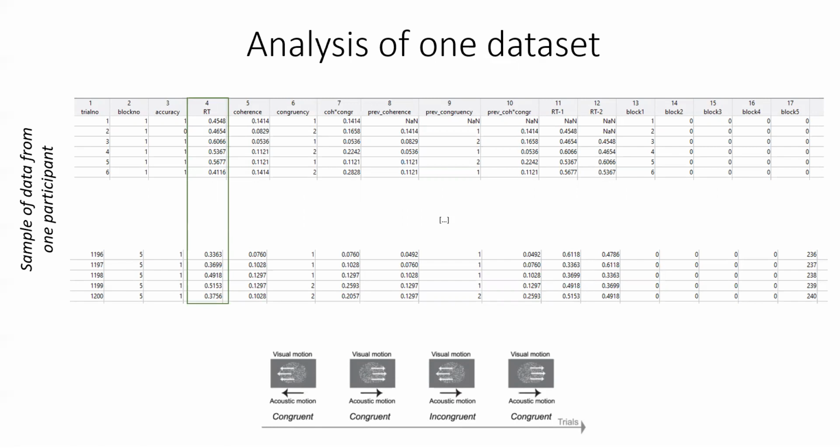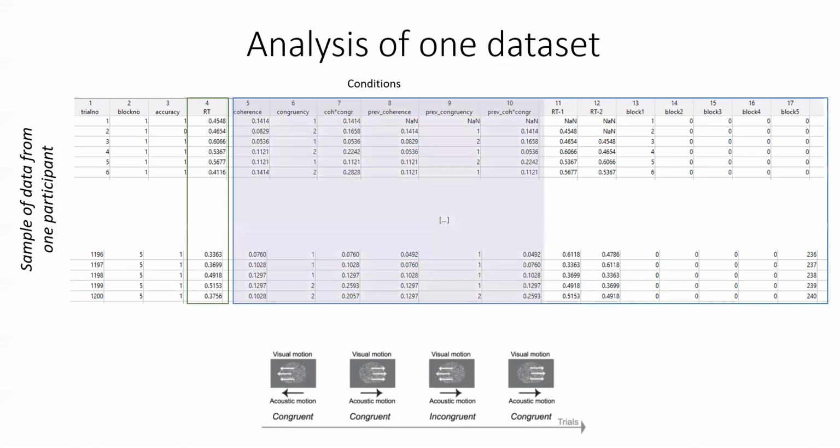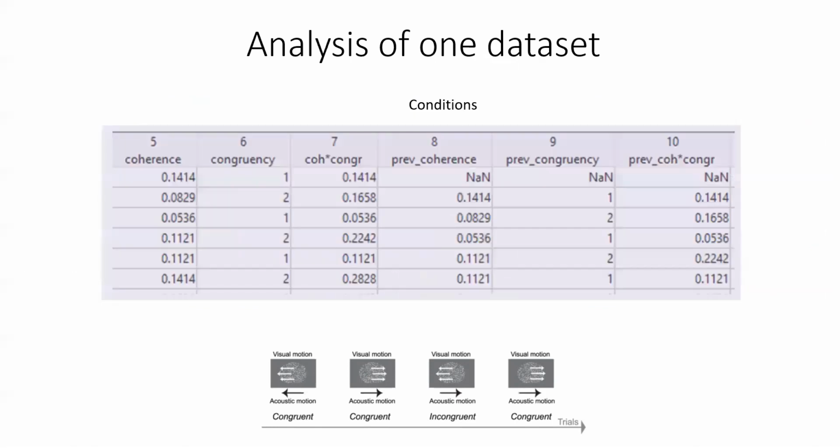And for the independent variables, we have 3 different flavors. First, we have the conditional manipulations. In this case, these are the coherence level of the visual dots, the congruency of the auditory cue, and the interaction between those two. And then we also have the coherence, congruency, and interaction from the previous trial. So that is the first component.